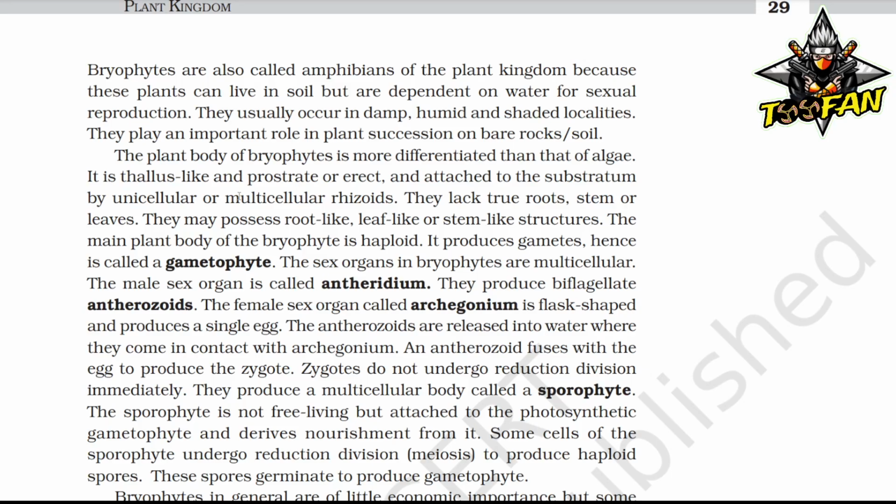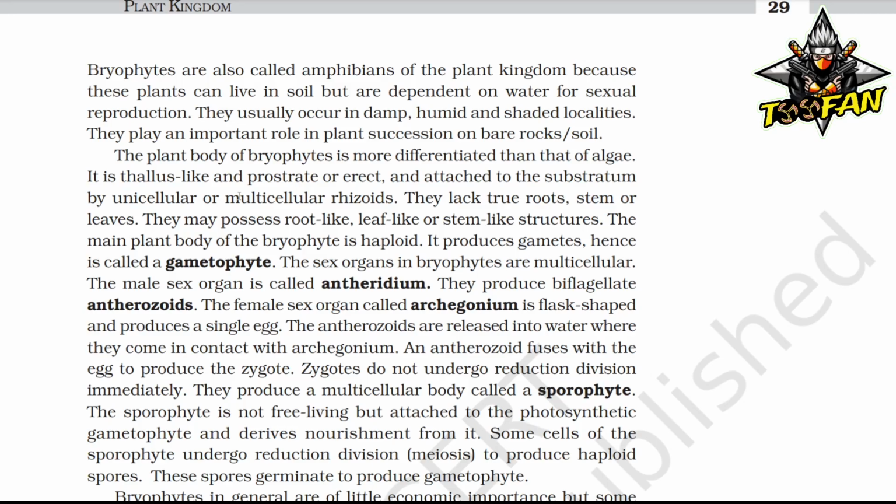The main plant body of the bryophyte is haploid. It produces gametes, hence is called a gametophyte. The sex organs in bryophytes are multicellular, and the male sex organ is called antheridium. They produce biflagellated antherozoids. The female sex organ is called archegonium, which is flask-shaped and produces a single egg. The antherozoids are released into water where they come in contact with the archegonium.